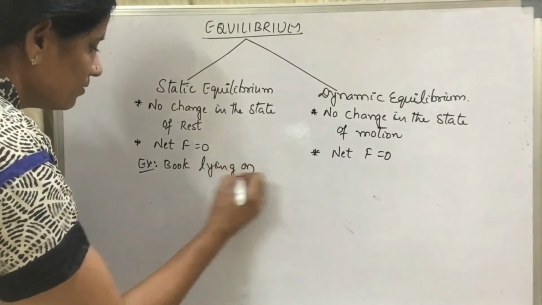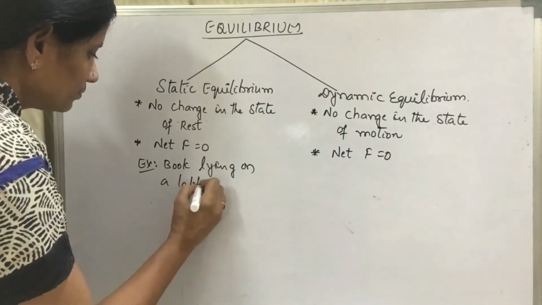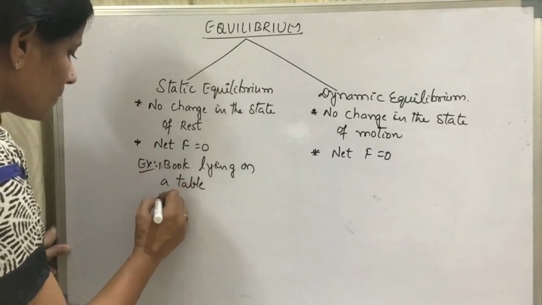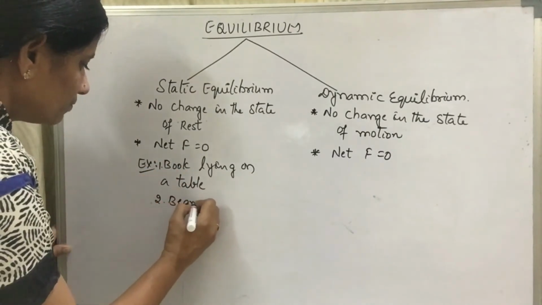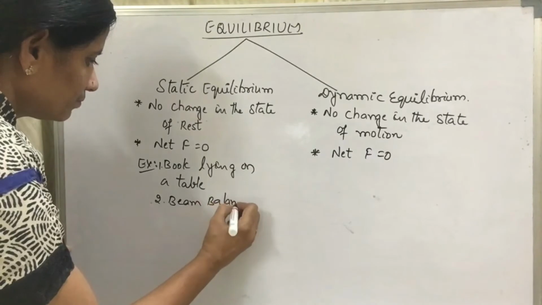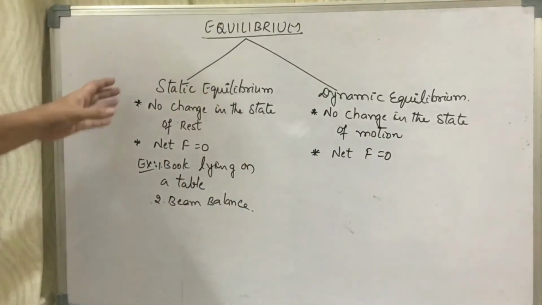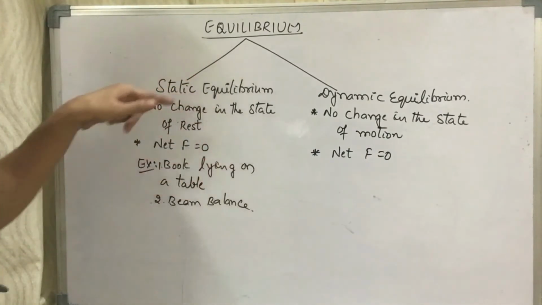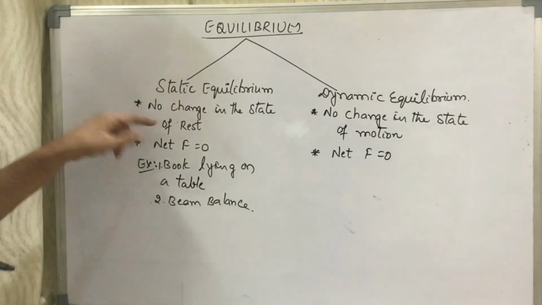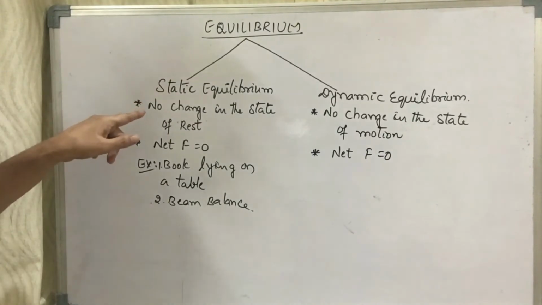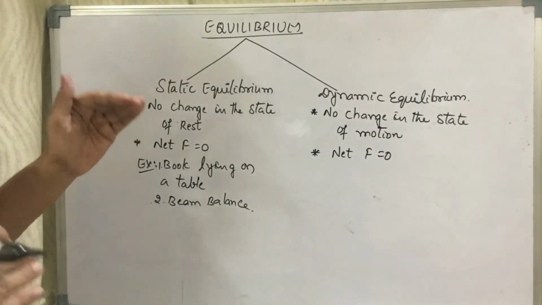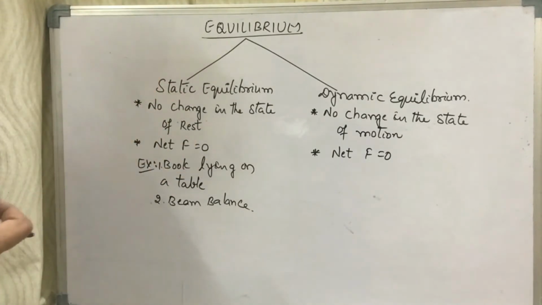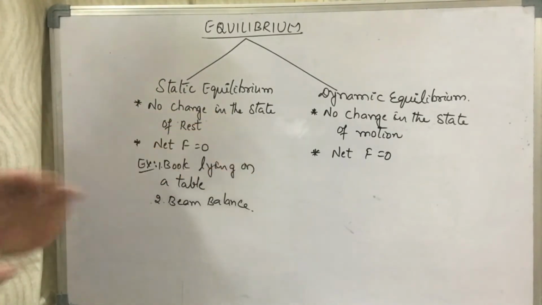You can give any number of examples: a book lying on a table, or the example of a beam balance. So this is the static equilibrium, where in spite of applying the force, the body remains in its state of rest. Why does the body remain in its state of rest? Because there is another force which is acting opposite to the applied force.